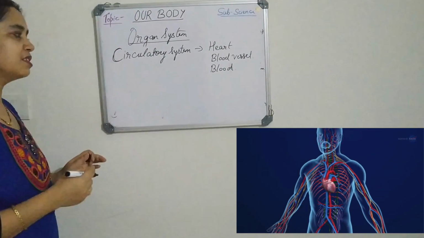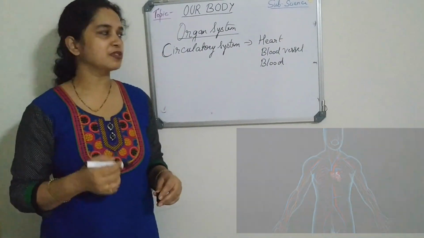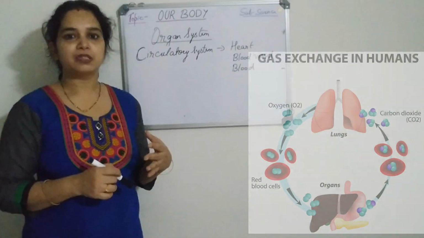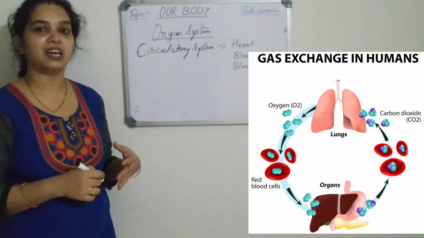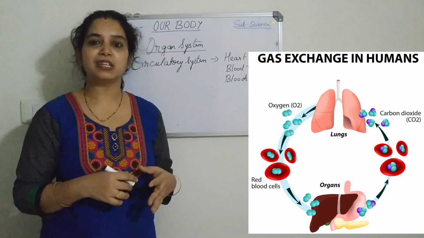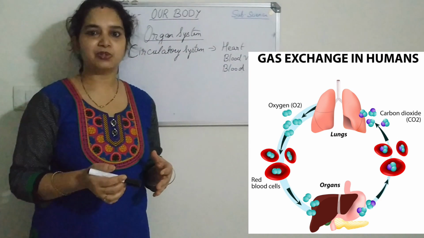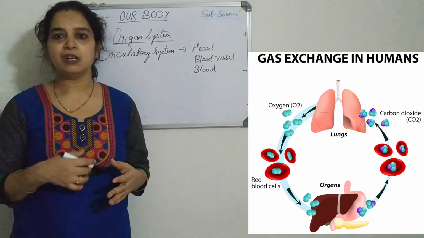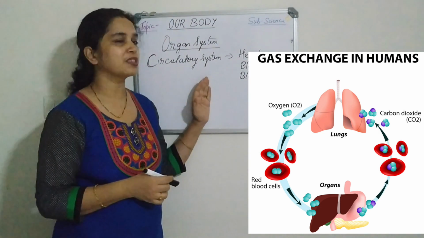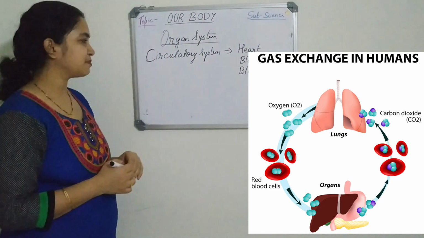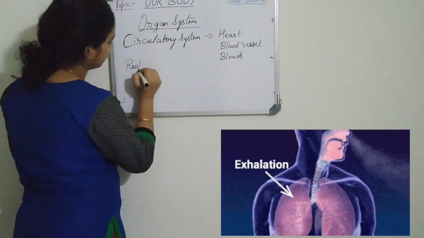The blood is present inside the blood vessels and the heart pumps blood to all parts of the body through the blood vessels. The blood carries oxygen and the absorbed food and also carries the unwanted materials from the rest of the body to the excretory system so that they are expelled out of the body. So this heart is very important for the functioning of the body. Now coming to respiratory system.